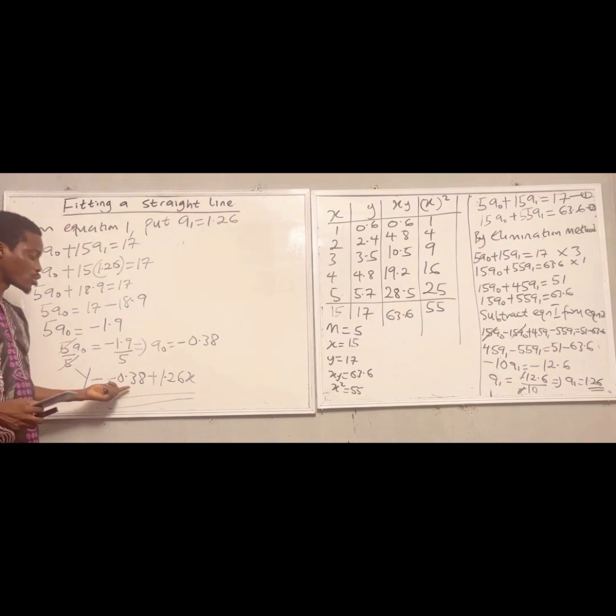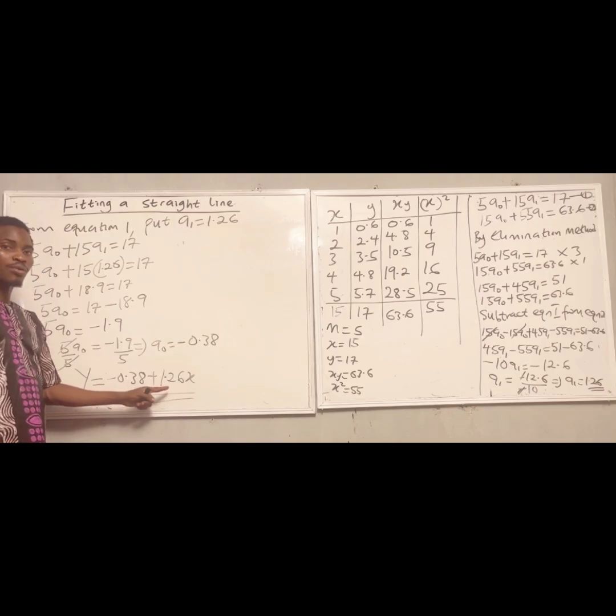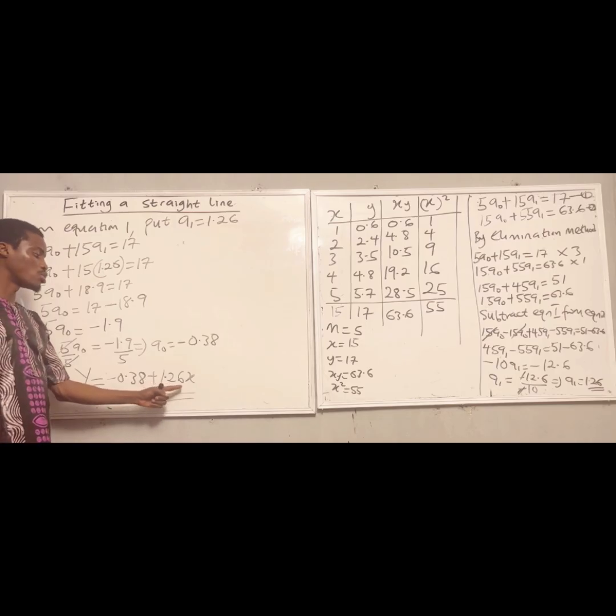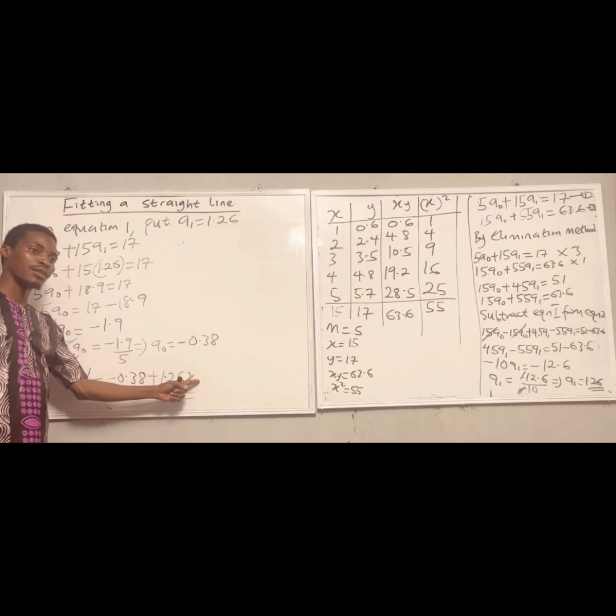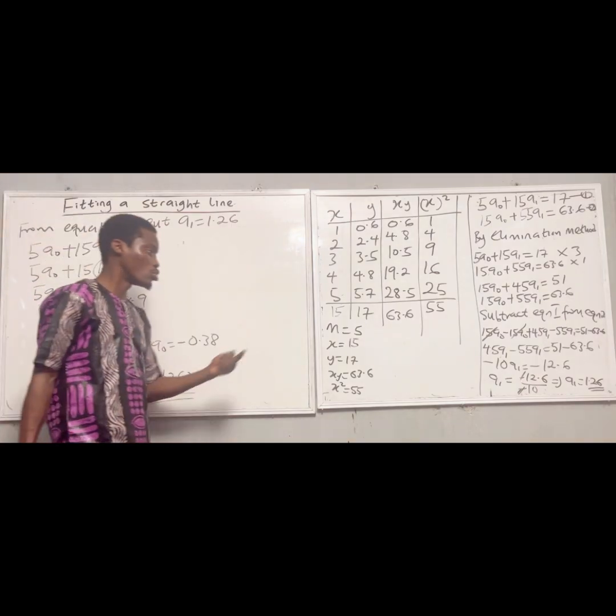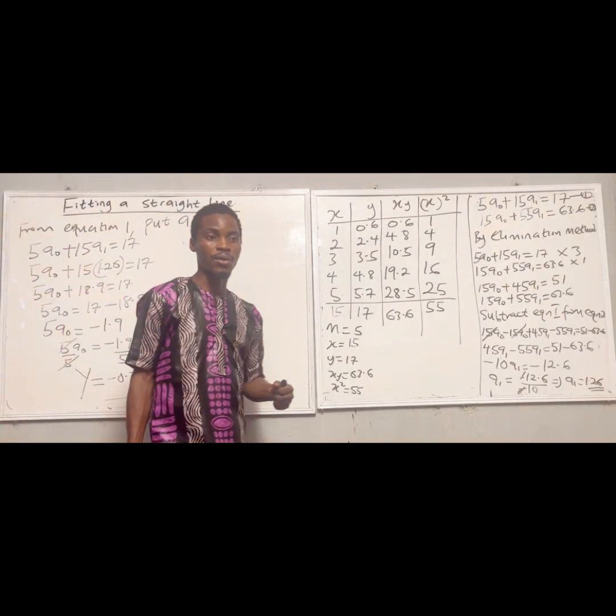That is, my a0, my intercept, is minus 0.38, plus my a1, my slope, which is 1.26, and x is the independent variable, y is our y. So this is the solution to the problem given above.